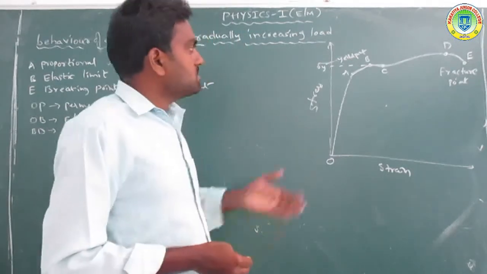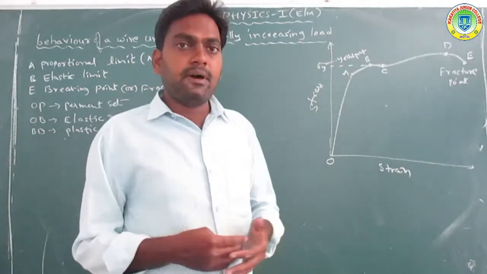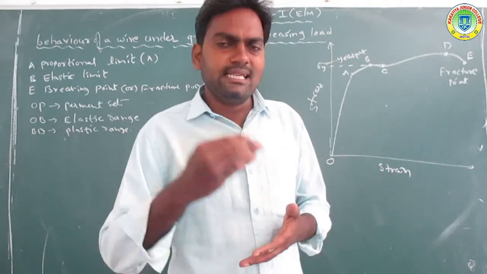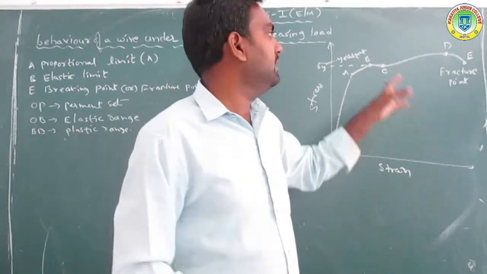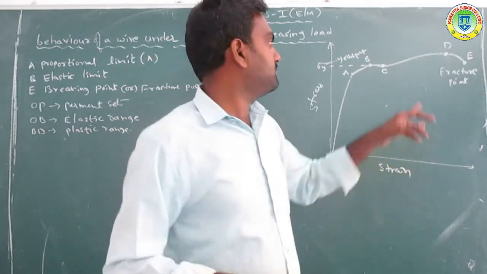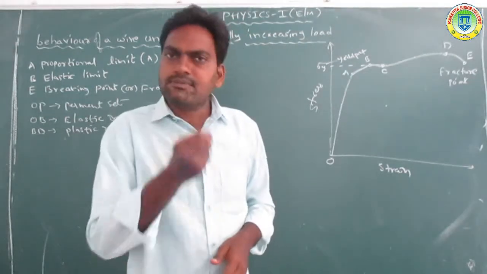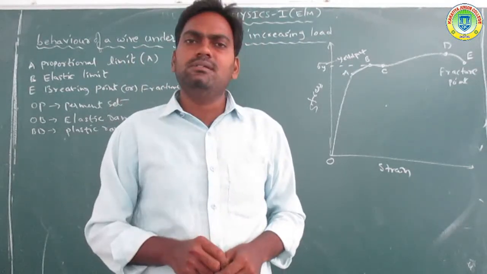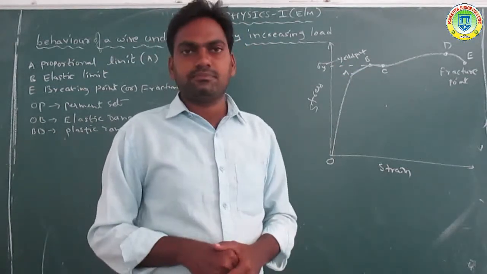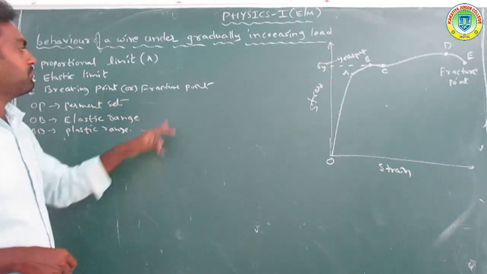Now, for example, another stress is applied and the strain is produced. Suddenly the strain increases. After point B, to E, a small stress is applied and a large strain is produced, which is observed between B and D. Now we discuss another point, the breaking point or fracture point.